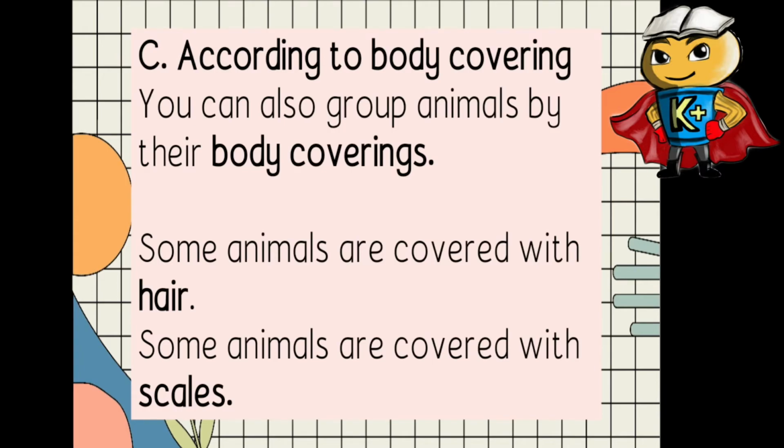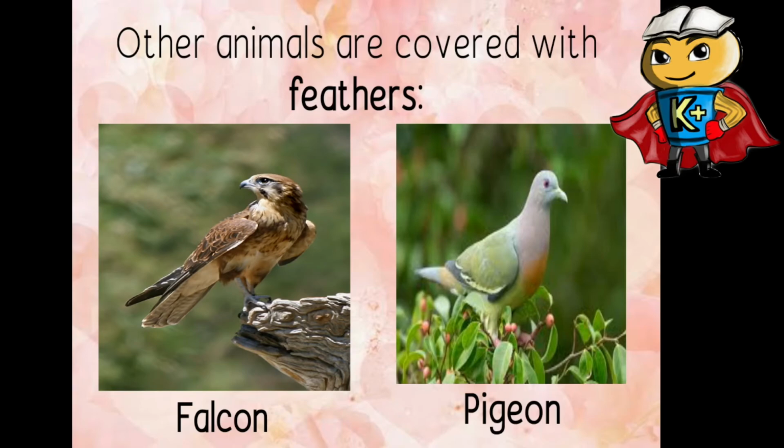So, ito naman, letter C or pinaka-last part ng ating letter B or according to habitat. Ang ating third one is according to body covering. You can also group animals by body coverings. So, some animals are covered with hair and some animals are covered with scales. So, meron tayong mga example. Pusa, covered with hair. Pag covered with scales naman, crocodile, fish, porcupine. So, mga ganon ang pwede nating ma-label according to their body coverings. So, ito, other animals are covered with feathers. So, ito, falcon and pigeon.